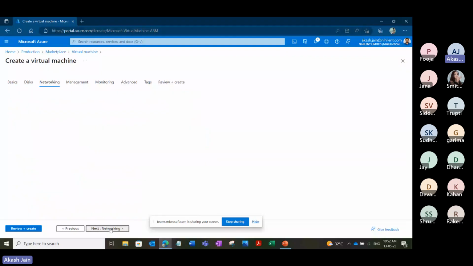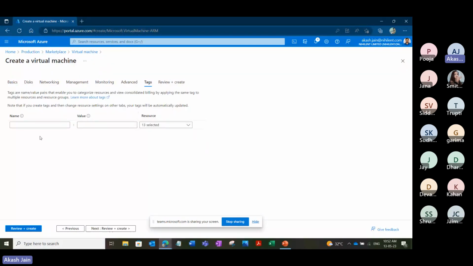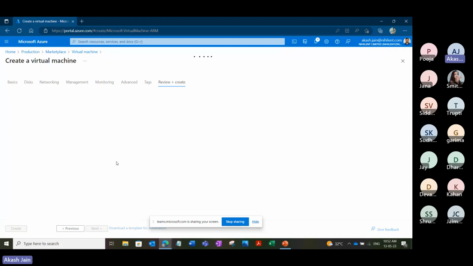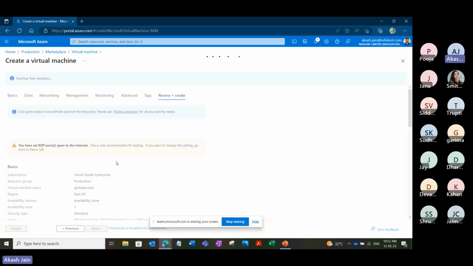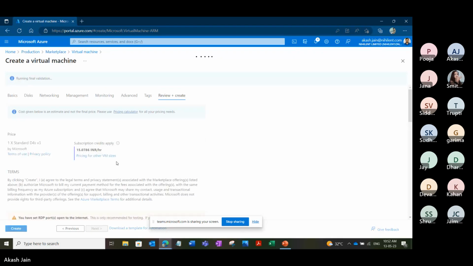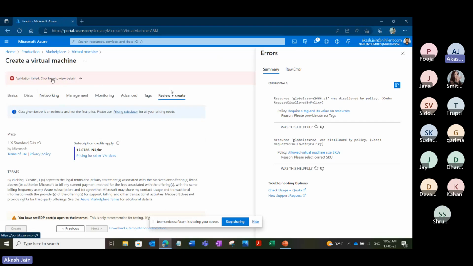Disk is fine. We'll keep the disk, networking, management, monitoring, and advanced, all the default settings. In the tags also, I'm not giving any tags. The policy says that you need to give a tag, but I'm not giving any tags. So we'll see what validation error I get this time. Again, validation has failed.